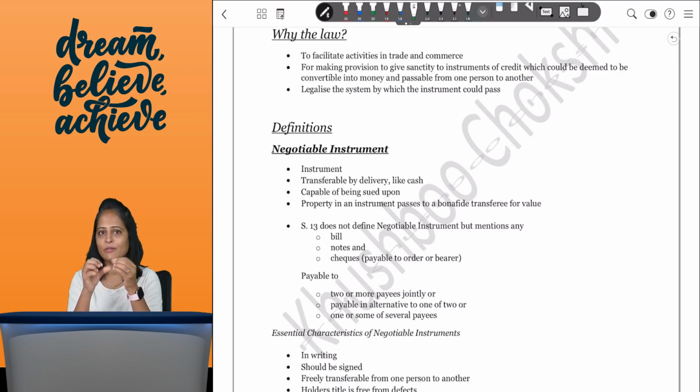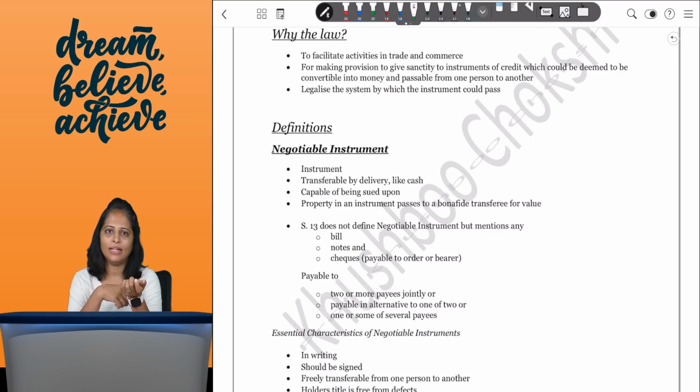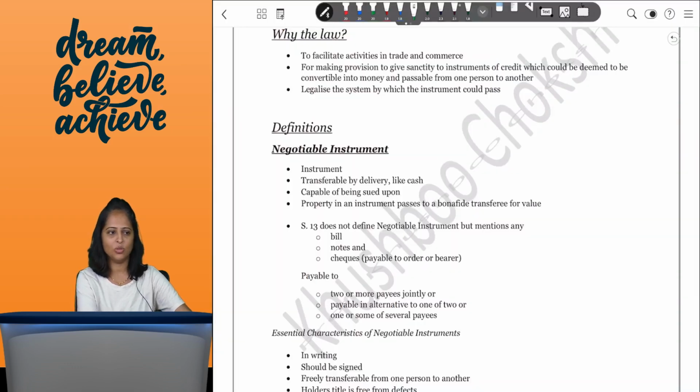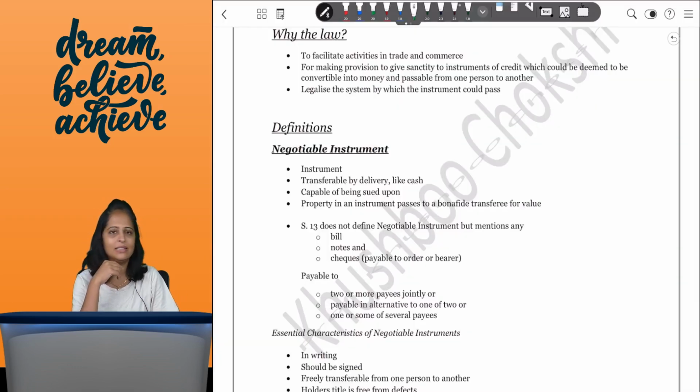There are certain specific features of a negotiable instrument which you just have to remember. If asked for bill of exchange, promissory note and check, the features remain the same because all three of them are negotiable instruments, and a few things will be added specific to that kind of instrument. For example, a promissory note is a promise to pay, whereas a bill of exchange is an order to pay.